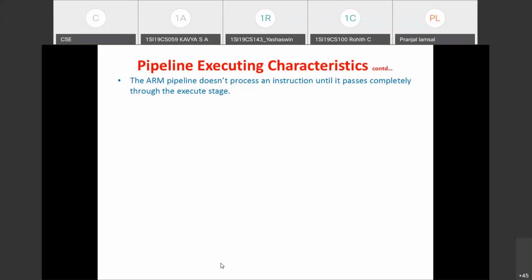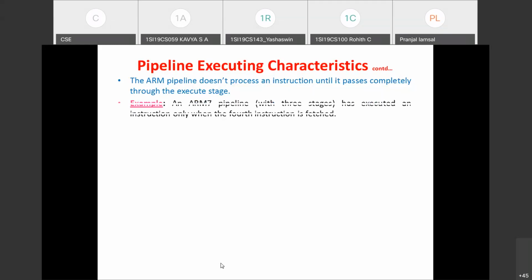Processing here means executing the instruction. We have seen in the example already: the ARM7 3-stage pipeline executed an instruction only when the fourth instruction was being fetched.